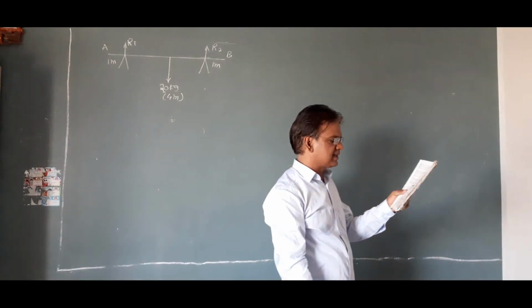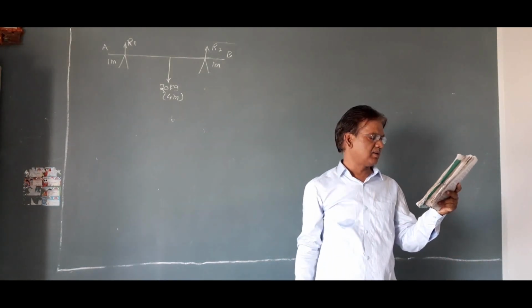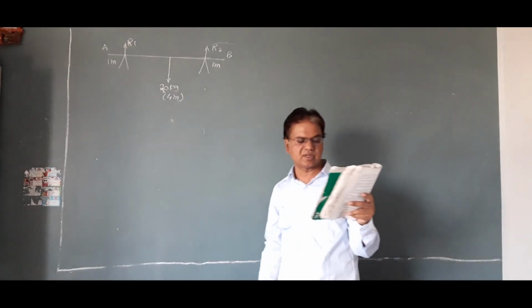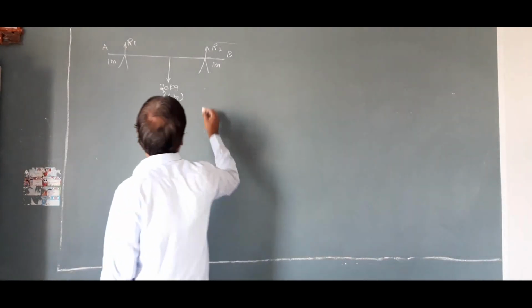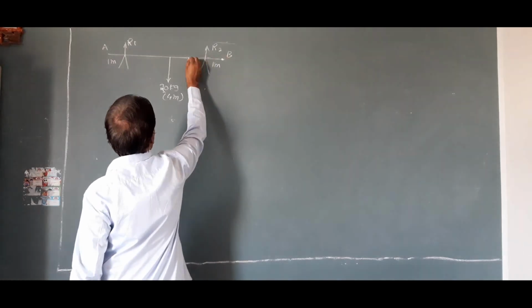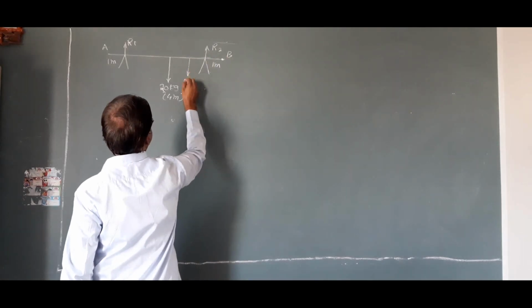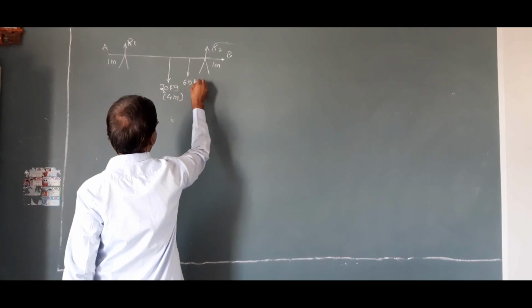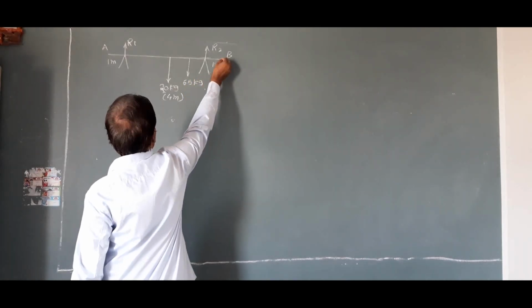A man weighing 65 kg stands on the plank at a distance of 3 meter from the end B. From this end B, a man of weight 65 kg, 3 meter from this end.